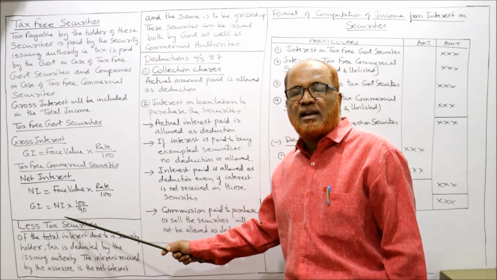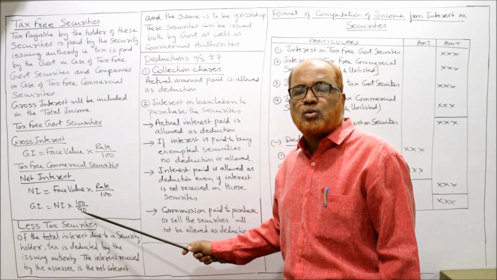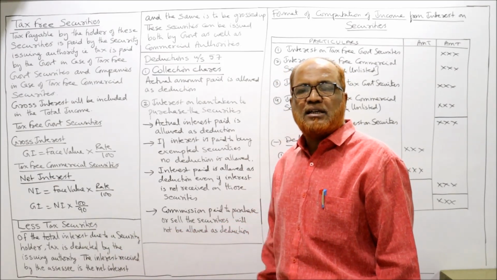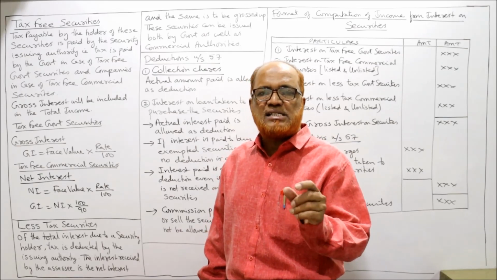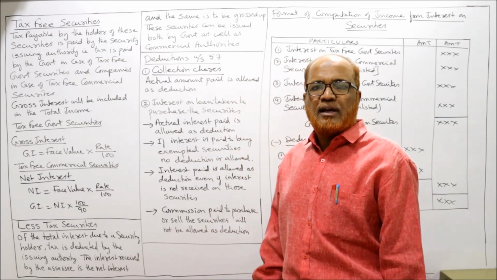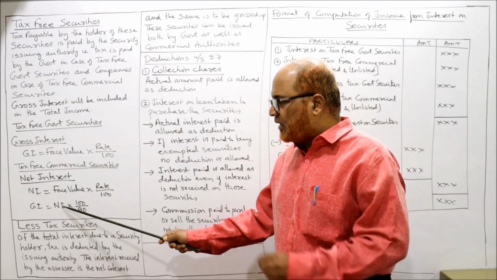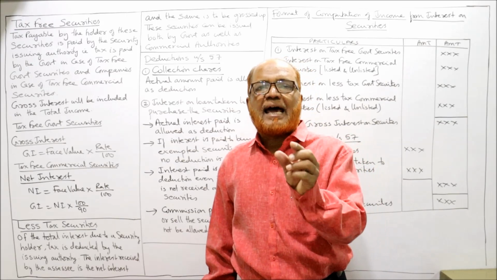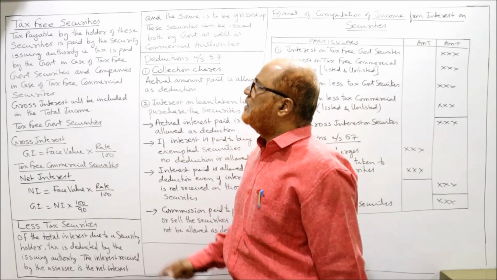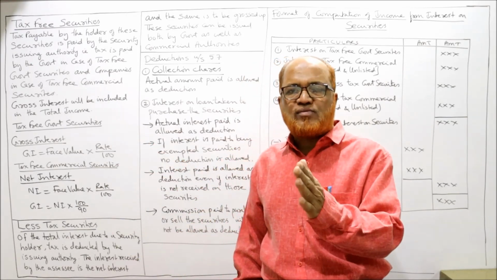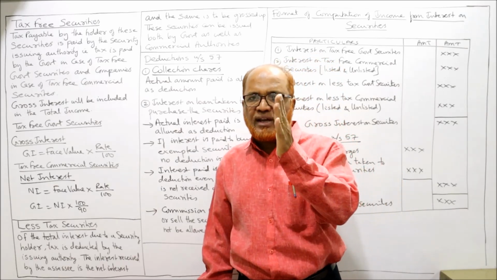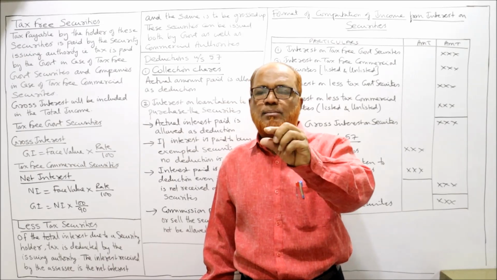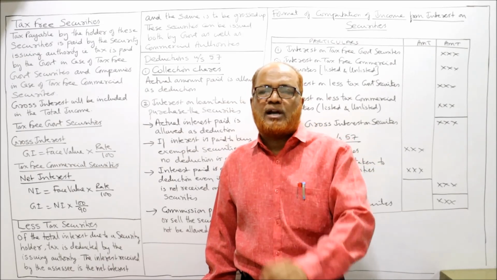For gross interest, the formula is net interest into 100 by 90, assuming that the income tax rate is 10%. So net interest into 100 by 90. That's all. These are the provisions regarding tax-free securities. First of all, tax-free securities are of two types: tax-free government security and tax-free commercial security. For tax-free government security, it is very simple: gross interest is equal to face value into rate by 100.